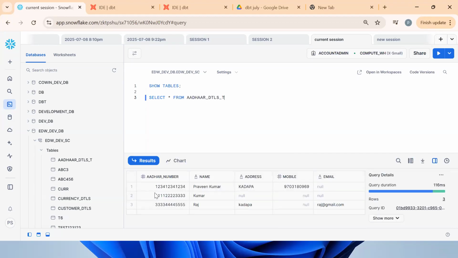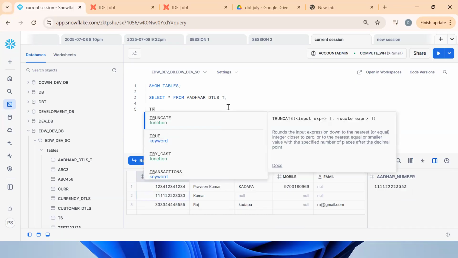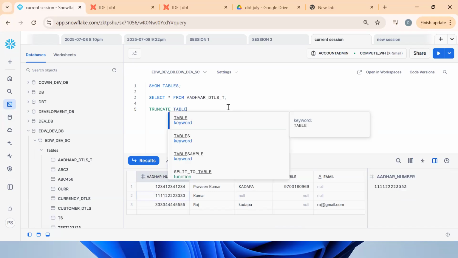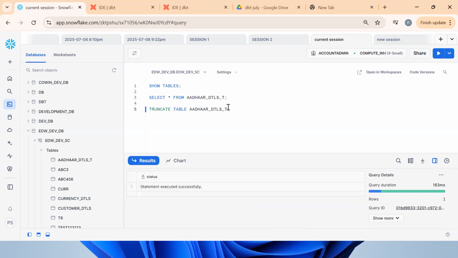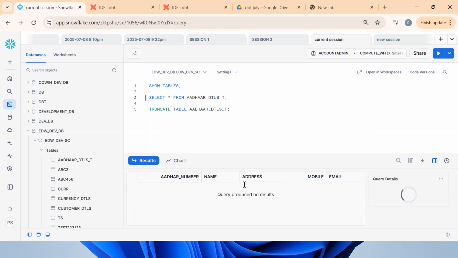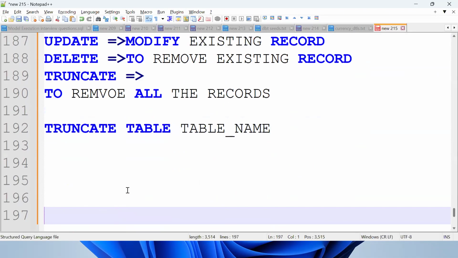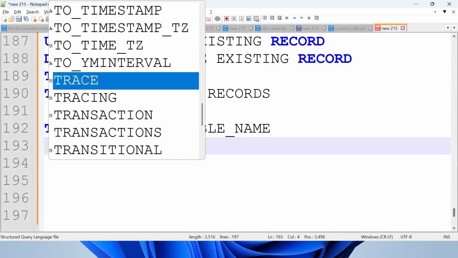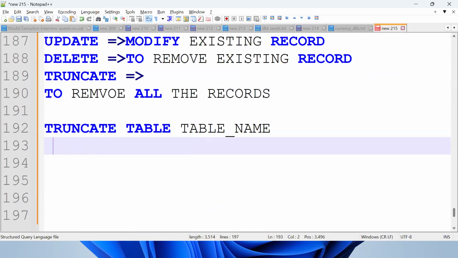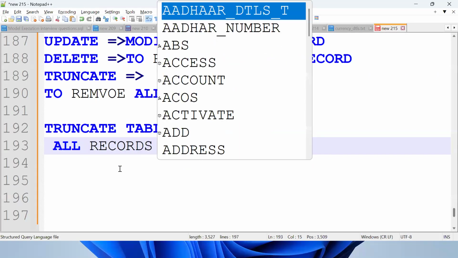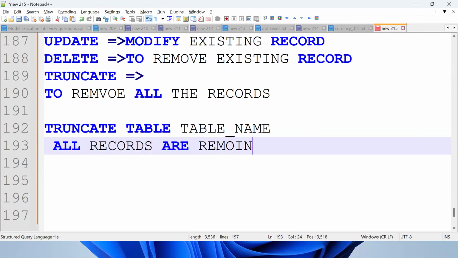See, now 3 records are there. Now I want to remove all the records. So TRUNCATE TABLE. Tell me now: truncate table, statement executed successfully. Now see what happened. All records are removed. Truncate is nothing but removing all records.